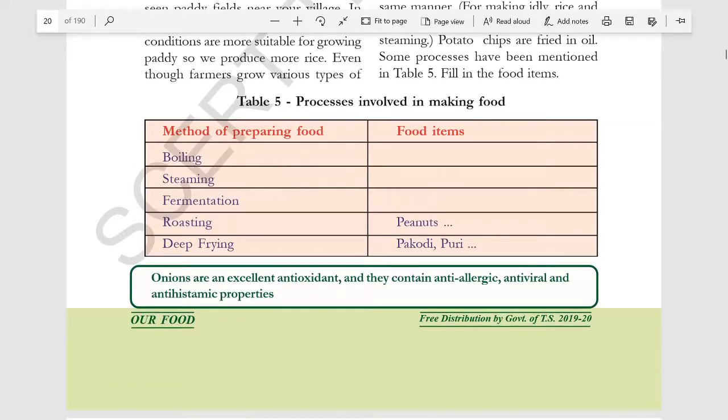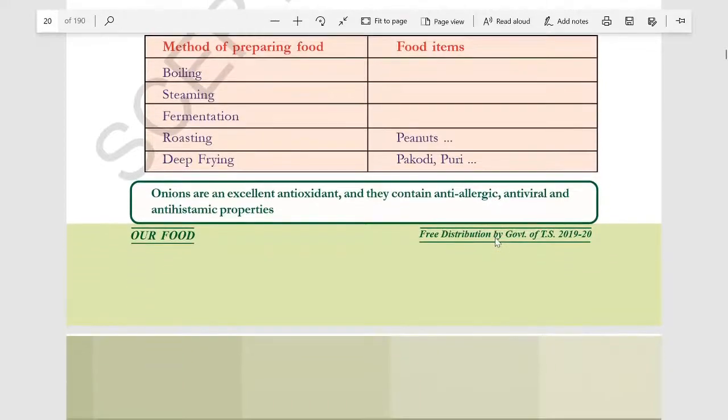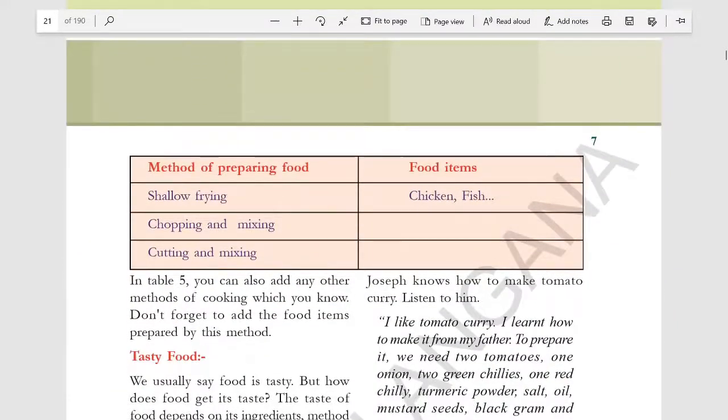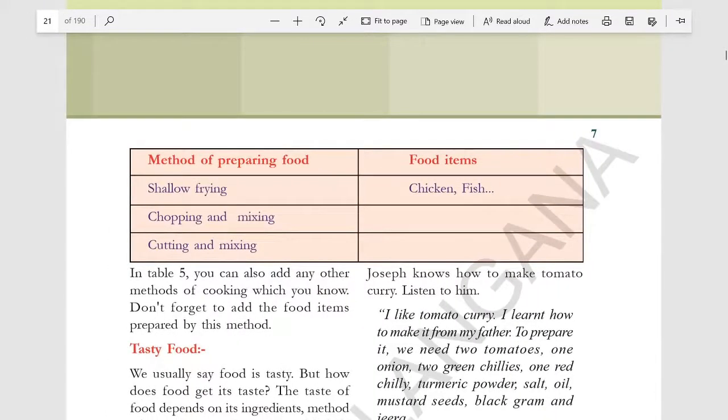Steaming is used for making cakes, buns, and fermentation for making idli, roasting for peanuts and til, deep frying like pakodi, making puri, all those things we used different types of cooking. And methods of preparing food. Shallow frying. Shallow frying is done for chicken and fish.